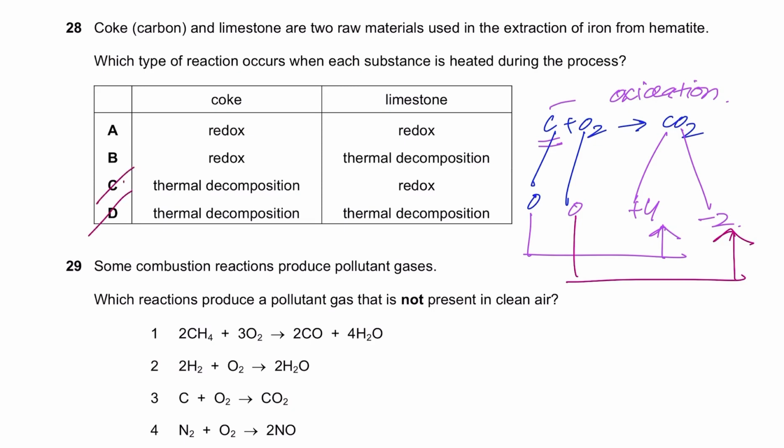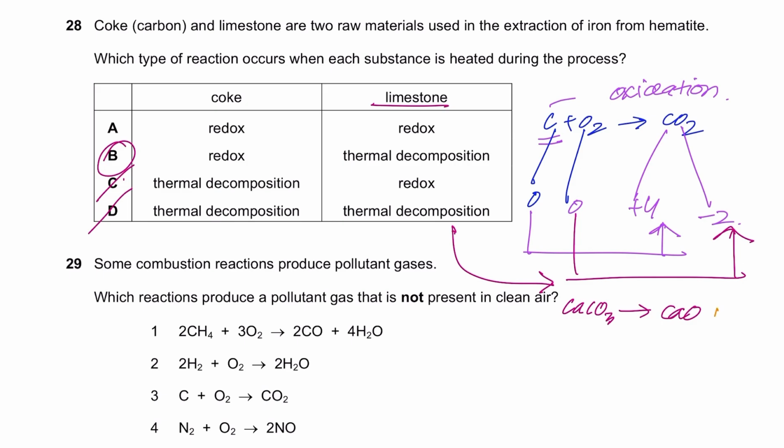C and D are wrong. And limestone undergoes thermal decomposition. B is the right option. How? Because calcium carbonate undergoes thermal decomposition, which means because of the action of heat, the substance breaks down. So calcium oxide is formed and carbon dioxide is formed. And if you don't trust me, calculate the oxidation state of all of them. They're going to be the same on the left and right hand side.